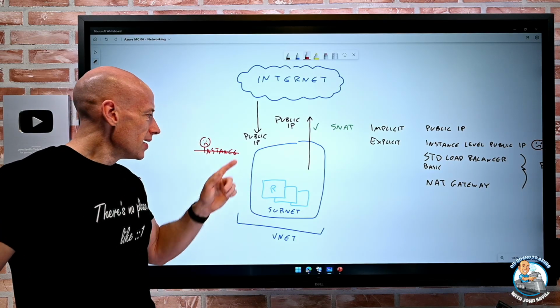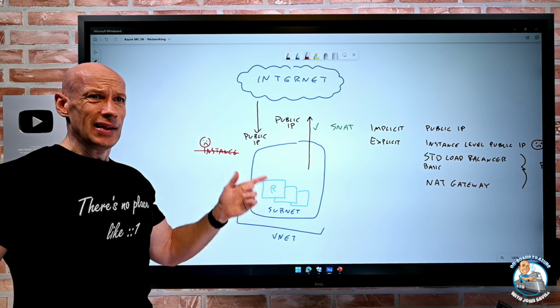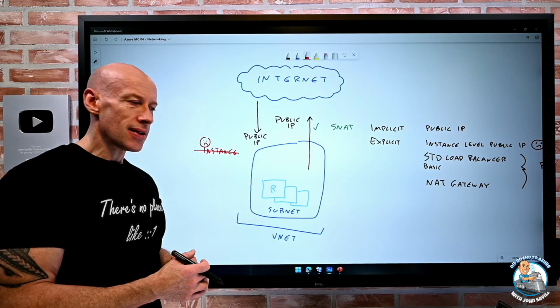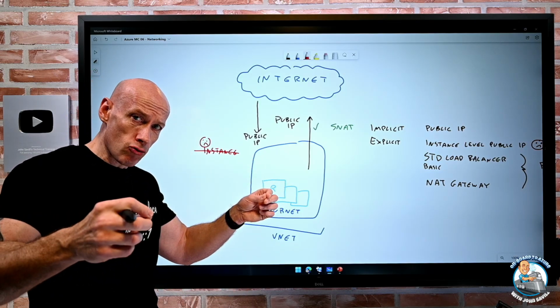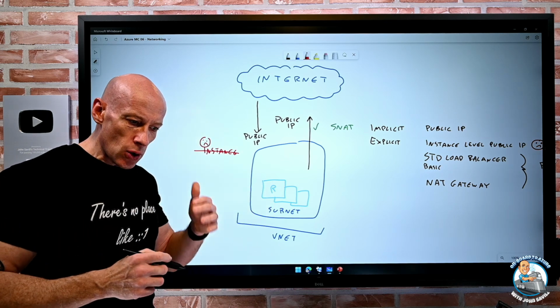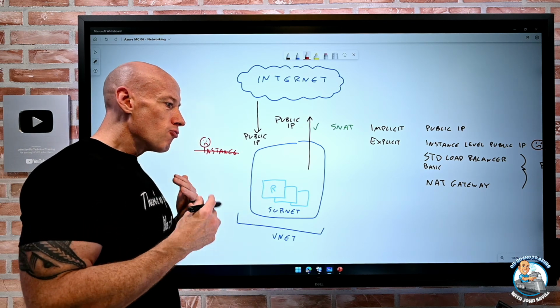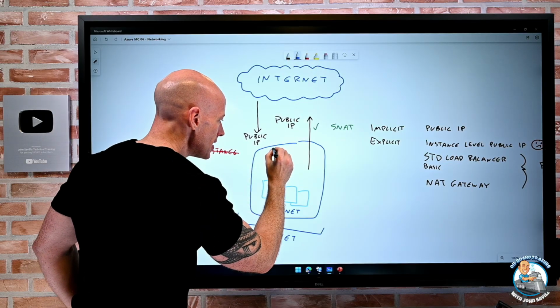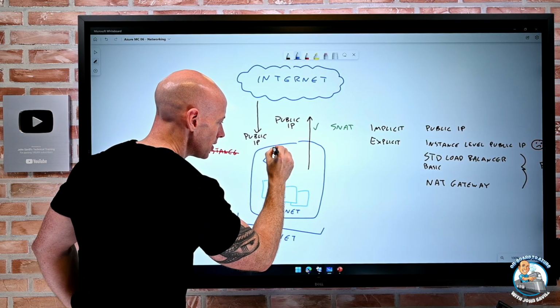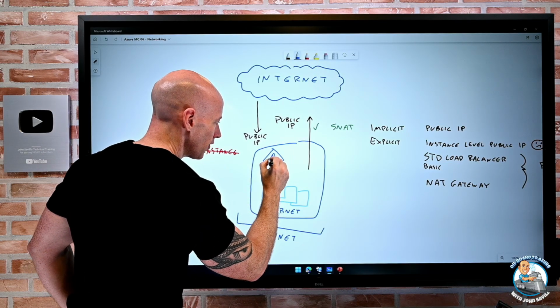But also, it's going to one resource. If that resource is down for maintenance, I've only got the scale of one resource. I probably want to have multiple back-end resources so that I can distribute the workload. And so what I really want to think about owning this public IP is some kind of load balancer.